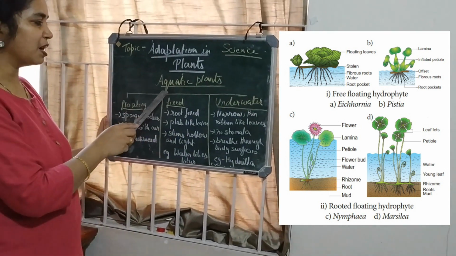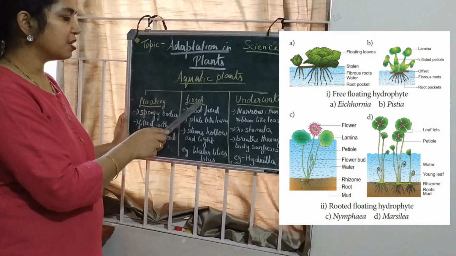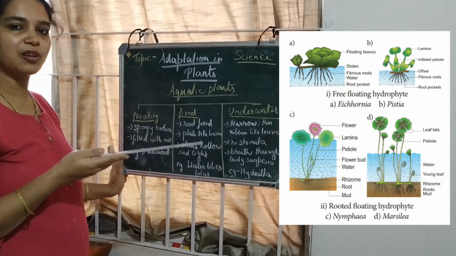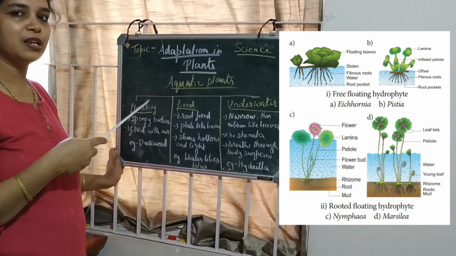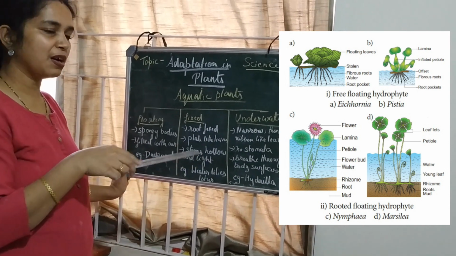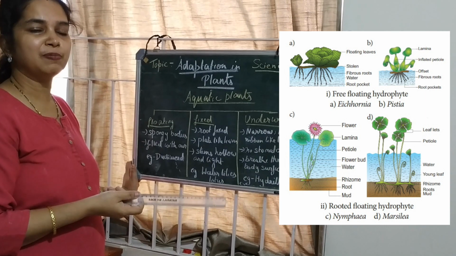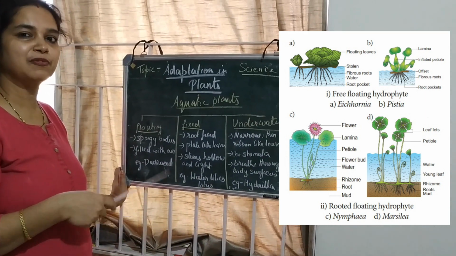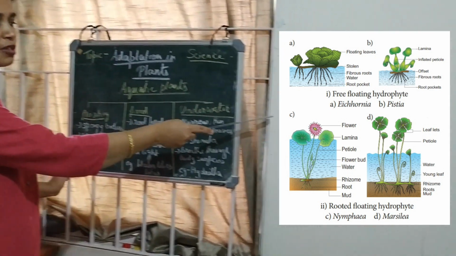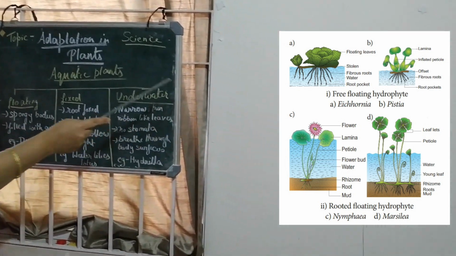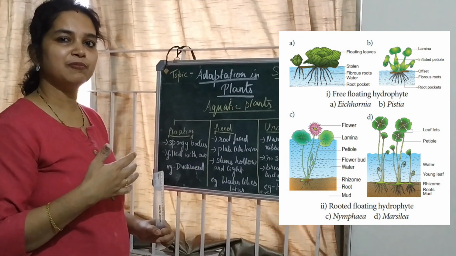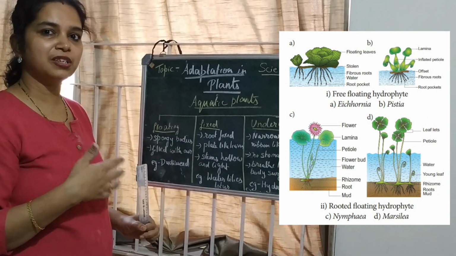Now coming to the plants that are fixed to the soil. The roots of the plant are fixed to the soil and the leaves are on the surface of the water. They are very large and plate-like leaves. The leaves on the top are green in color and they are capable of performing photosynthesis, that is, making food for the plant. The lower surface of the leaves is on the water, so they are generally waterproof. The stems are hollow and light, so that they can easily move with the water current.